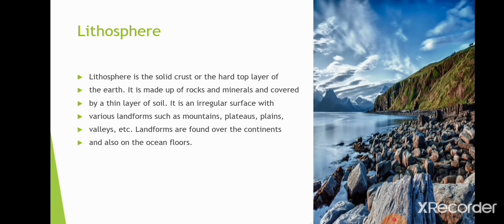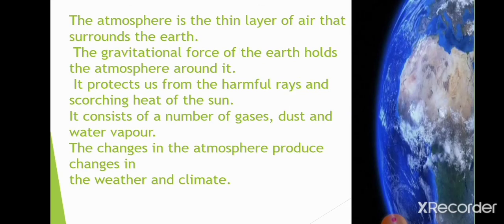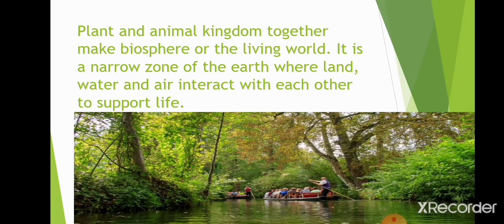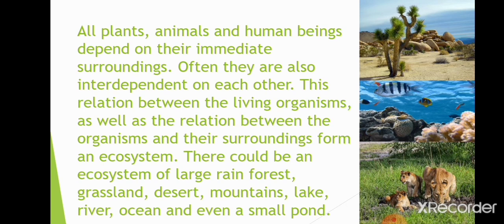In natural environment there are some major domains. One is lithosphere, the land part, the domain of water, which is hydrosphere, and the domain of air, which is called atmosphere. And next, when these three spheres interact, these three meet, then it becomes biosphere, making life possible. And ecosystem, which we have just done. Ecosystem is a system of interaction and transfer of energy and material between all living and non-living organisms, and it makes life possible. So this is ecosystem. This is all we have studied in this part of the chapter, environment.